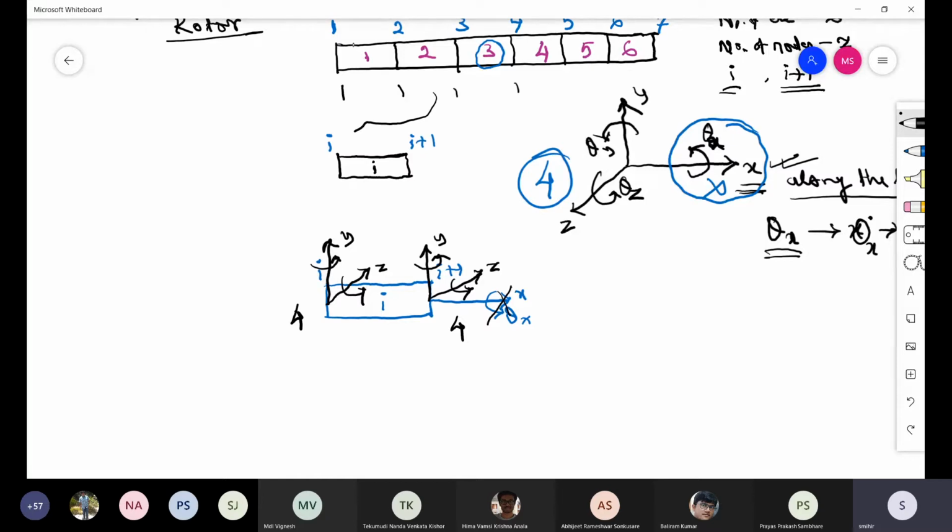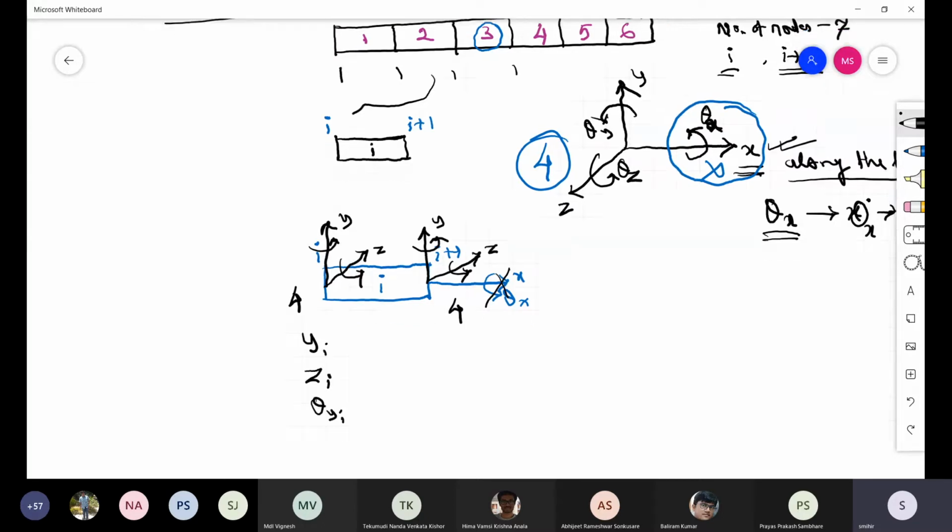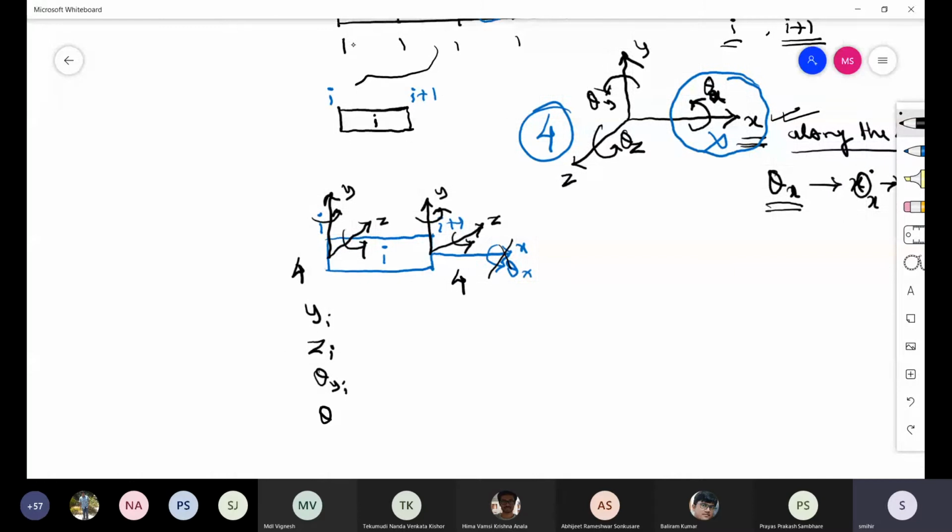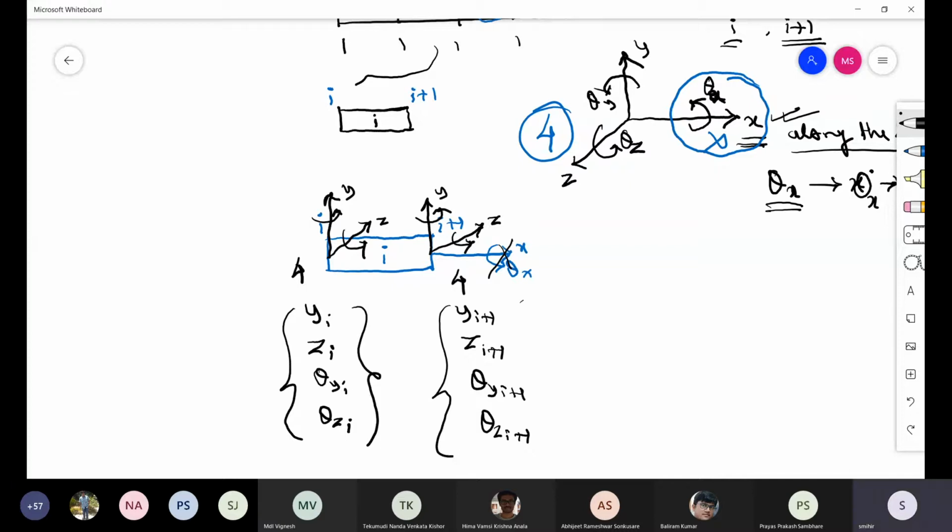So here you'll get 4 things, that is y, I, z, I, theta y, I, theta z, I. On the right side, similarly, you'll get y, I plus 1, z, I plus 1, theta y, I plus 1, theta z, I plus 1. Clear?